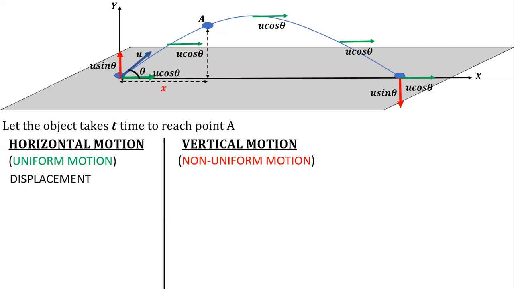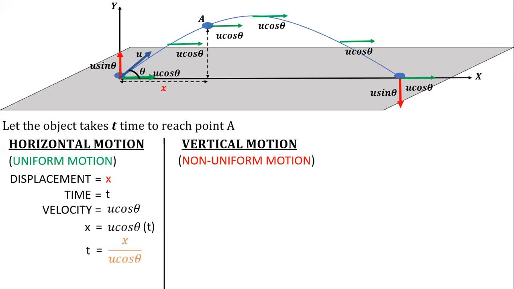So now if I go with displacement as x, and time taken as t, because it has taken time t to reach that point, and the horizontal displacement was x. The velocity for horizontal motion will be u cos theta, because that is not changing. Since it is a uniform motion, I can directly apply the formula displacement equals speed into time. From this, I can get the value of t as x by u cos theta.